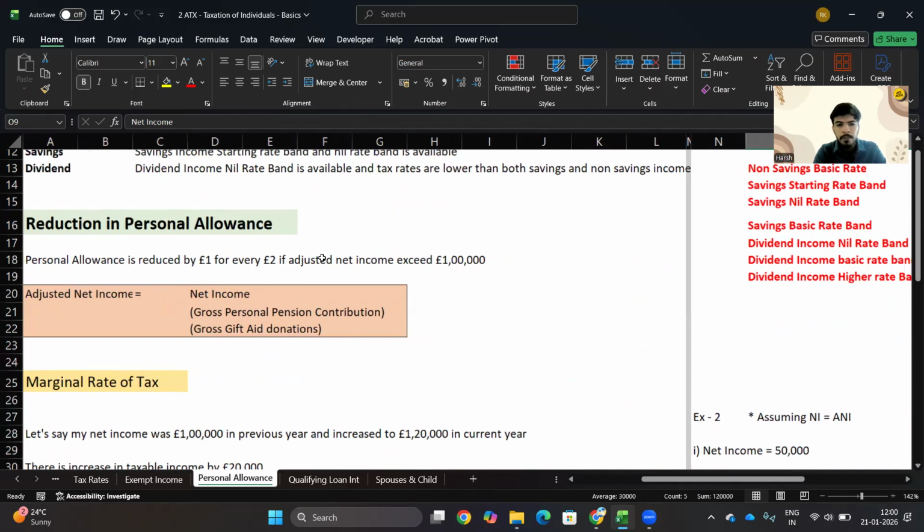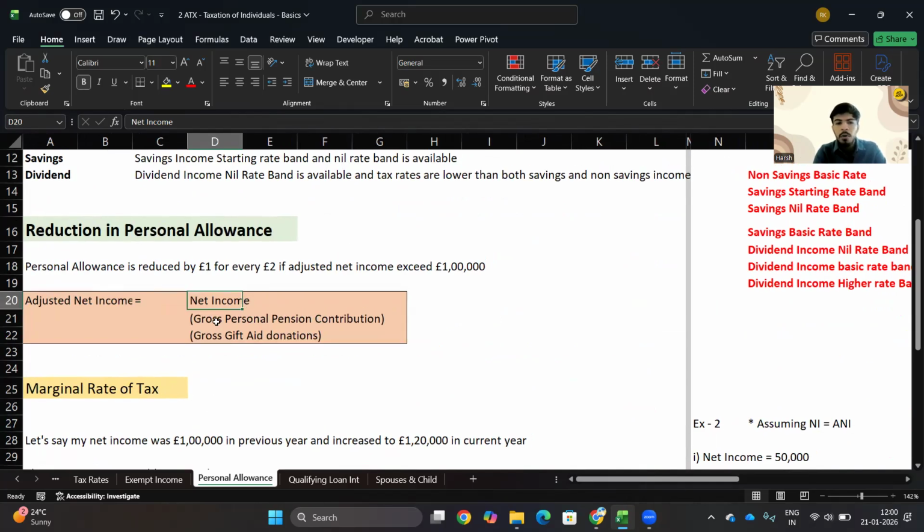It is our net income. So net income less gross personal pension contribution. What is gross personal pension contribution? When you contribute to the pension, if you contribute 80 pounds, 20 pounds is the relief that you get. So what HMRC is saying is you deduct 100, not 80. 100 is the gross amount that you would be deducting from the net income.